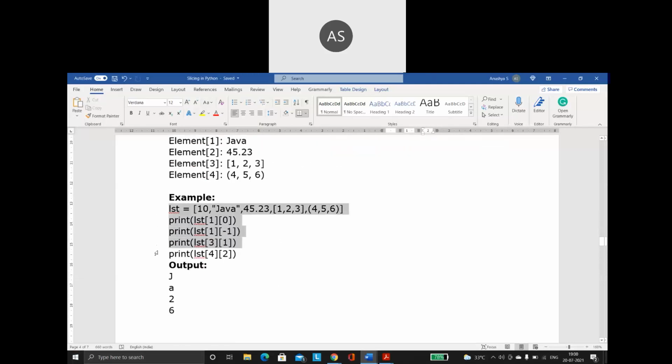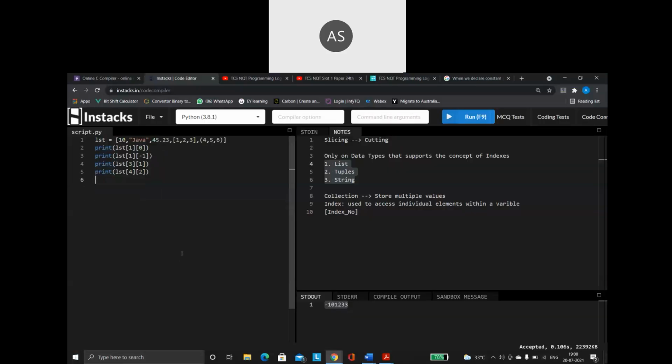Now have a look at this example. This is the very main thing you have to understand before going for the slicing. Right. So when I am going to say print lst of 1, what is it going to print for me?